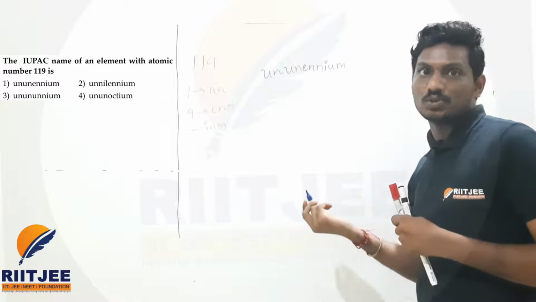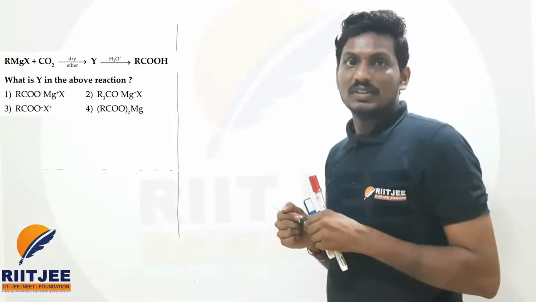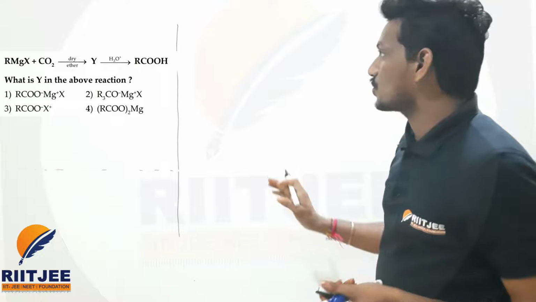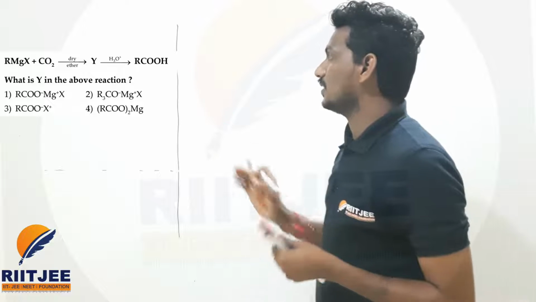Let us move to the next question. Now you can see the second question.